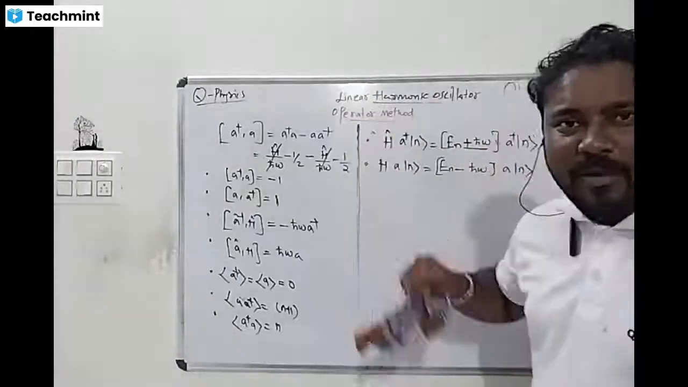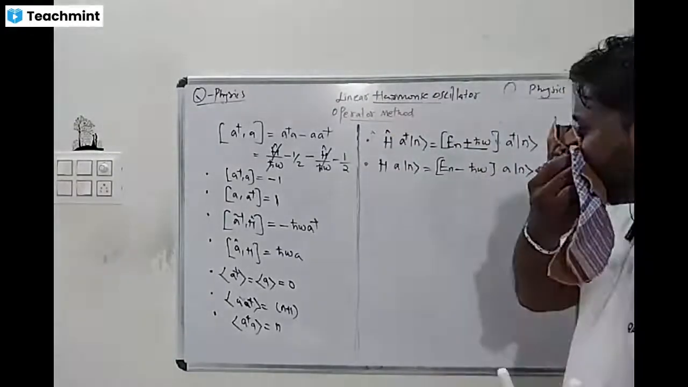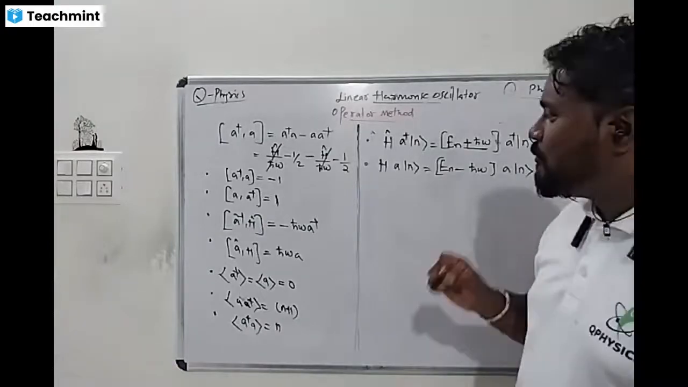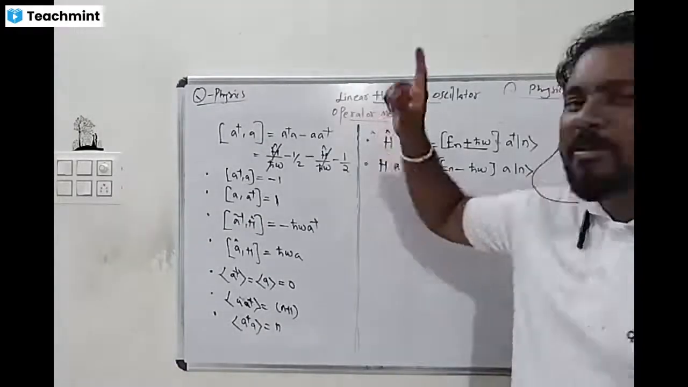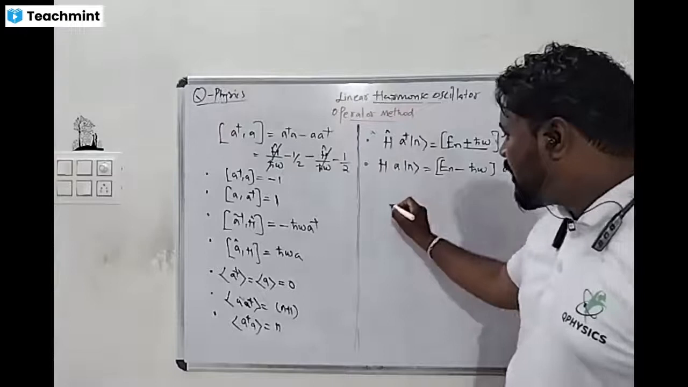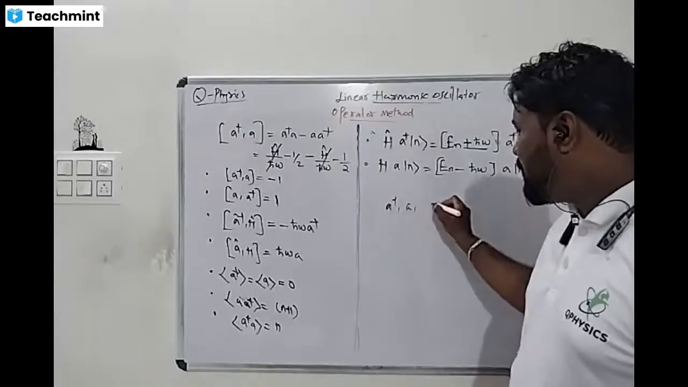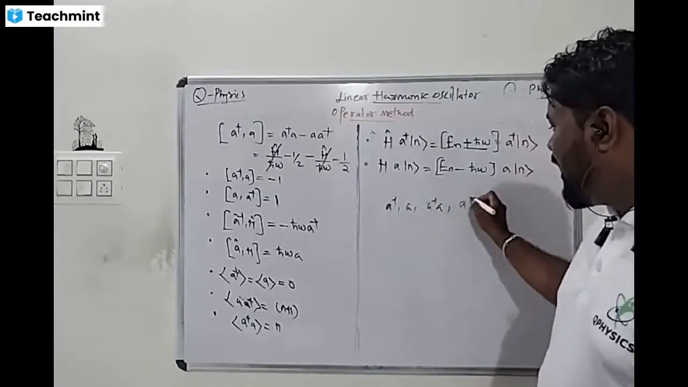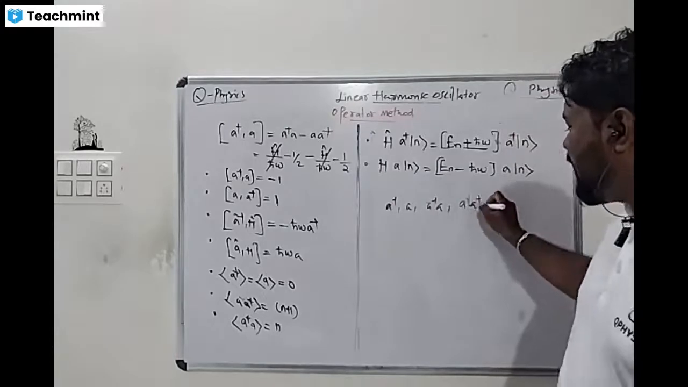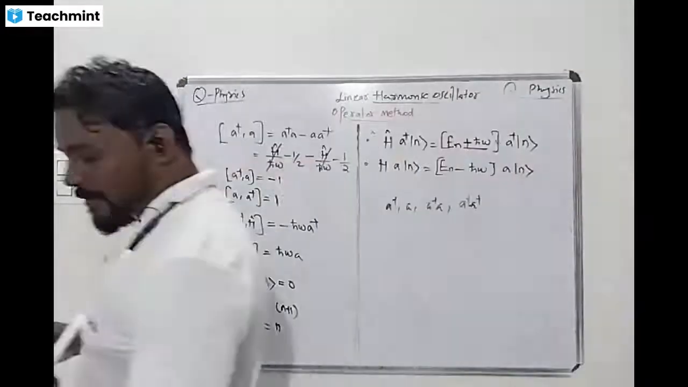So Uma Maheshwari ma'am, are you there? Yes, sir. Yes ma'am. You have an assignment. Now tell me, from the operator method, what do you say? What is A dagger? What is A? What is A dagger A? Then this formula. Tell me. Come on.